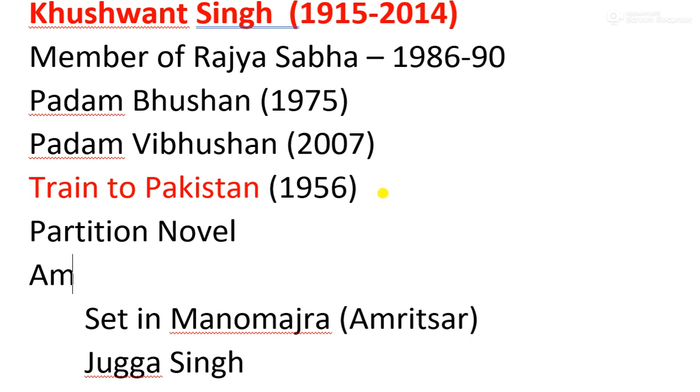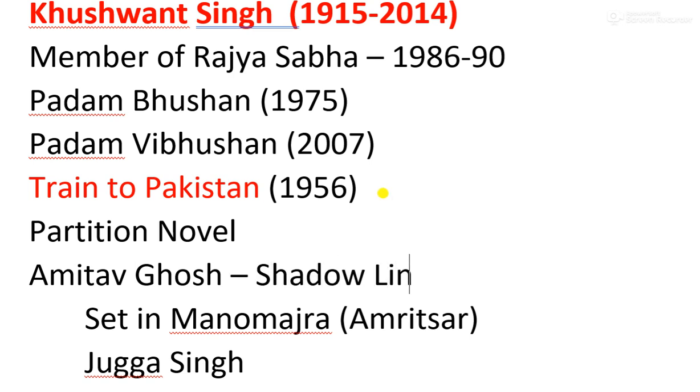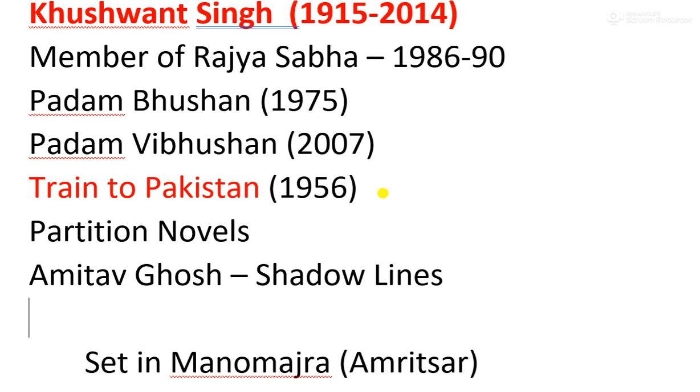First we have the prominent writer Amitav Ghosh, whom we shall also discuss, and he wrote the very famous work Shadow Lines, which is based on the partition of India. Next, of course, Train to Pakistan by Khushwant Singh is there, but we are here writing the other works.